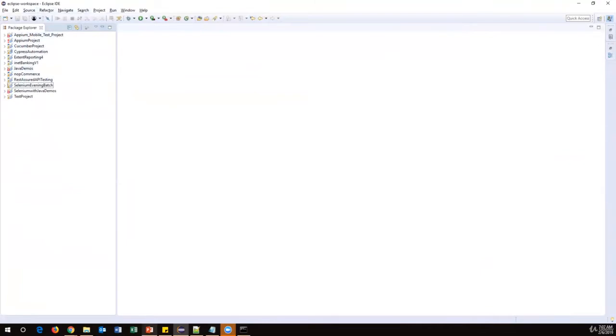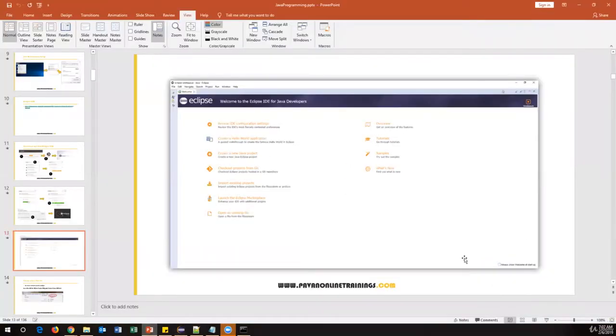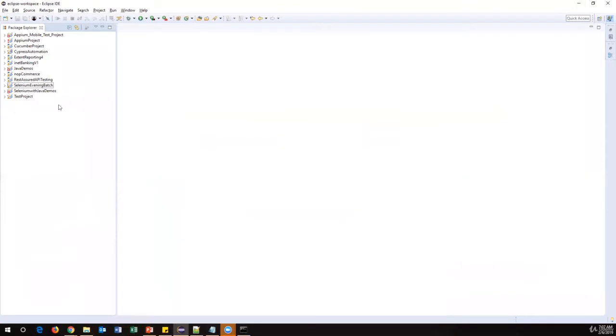When you launch your Eclipse the first time, you will see this particular welcome screen. You have to just close this welcome screen, and then you will see this kind of window. This is called the Eclipse IDE. In this, we have to work with Java and Selenium, and in future, in all the sessions, whatever we are going to learn, everything we are going to learn in Eclipse itself.